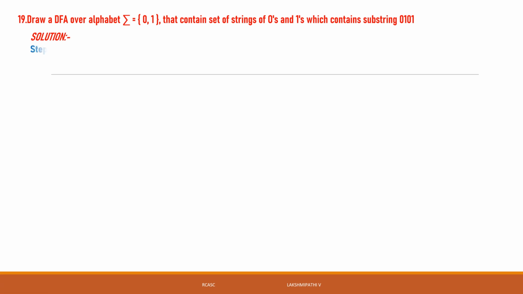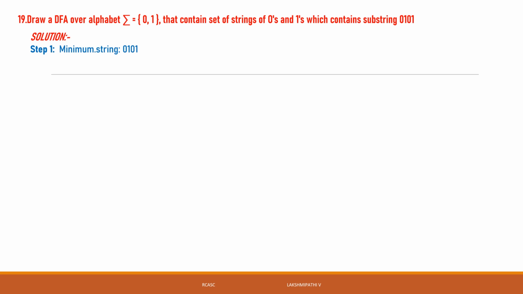Then here the minimum string is 1 0 1 0. The sigma is equal to {0, 1}. Then the skeleton of the DFA: q0 reads 0, it will go to q1. q1 reads 1, it will go to q2. q2 reads 0, it will go to q3. q3 reads 1, it will go to q4.